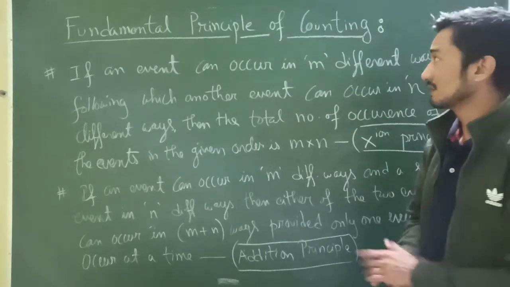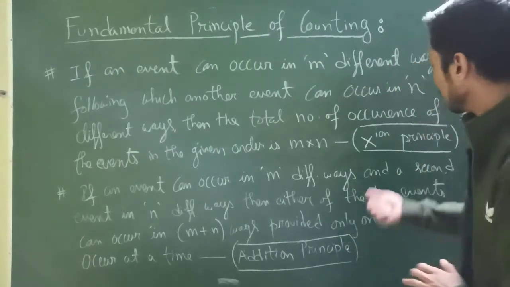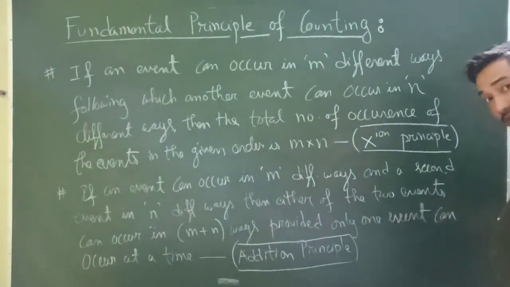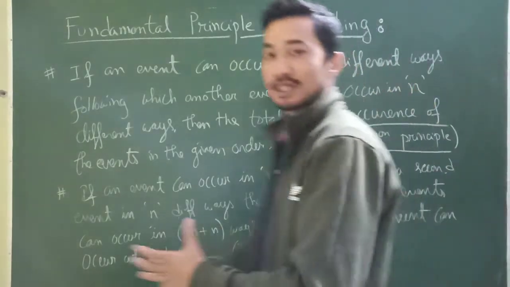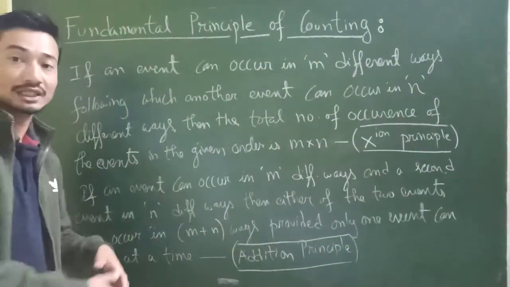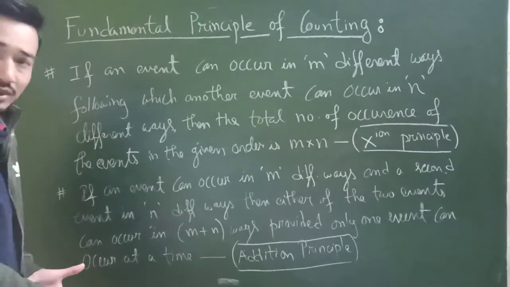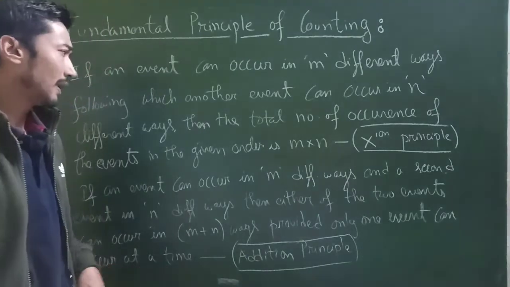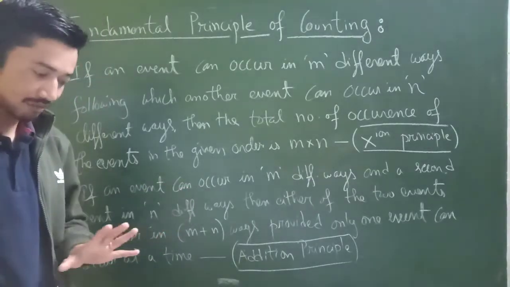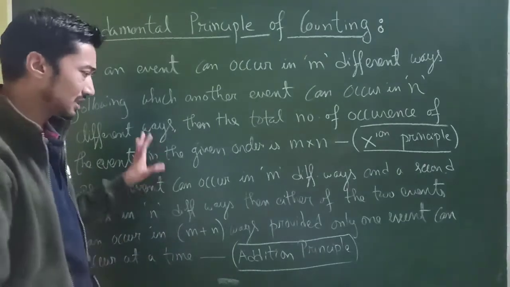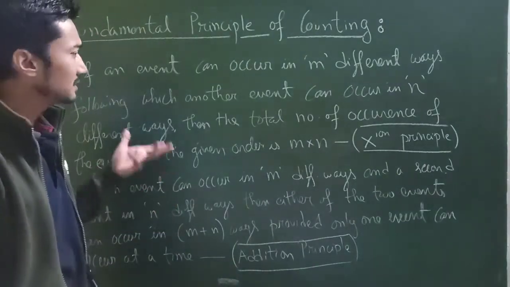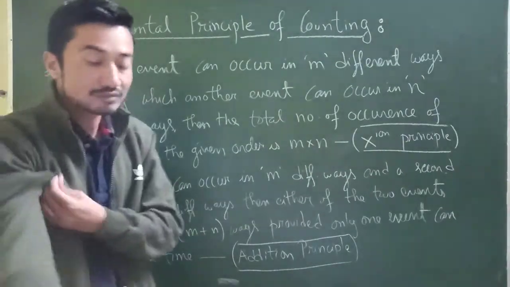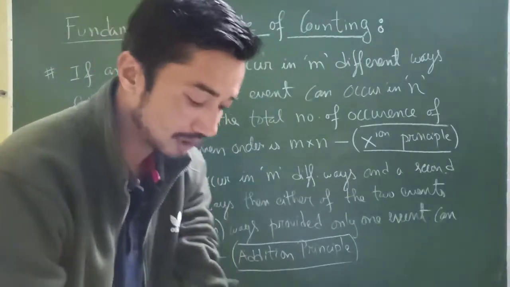Now what I've written here are the fundamental principles of counting. One is the multiplication principle, the other one is the addition principle. I'll just step aside for the time being. You can pause the video if you wish and write it down, because I'm just going to rub this very quickly. You don't have to memorize this formula. Absolutely not. This is just a concept, a principle without which also we can do. It's not that you really have to use it. But anyway, let's just go through it.